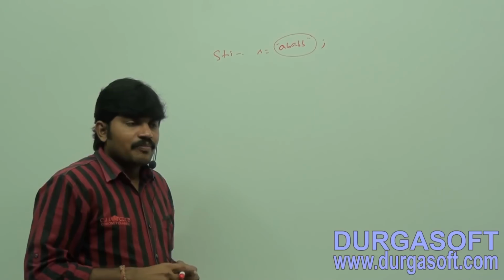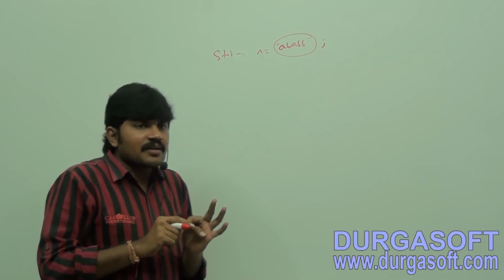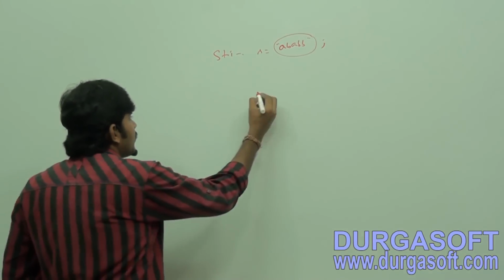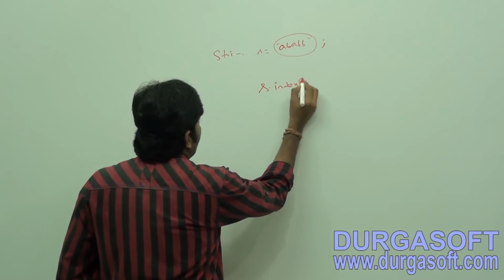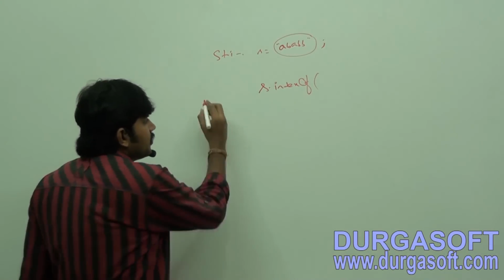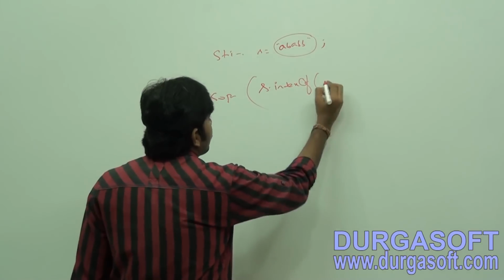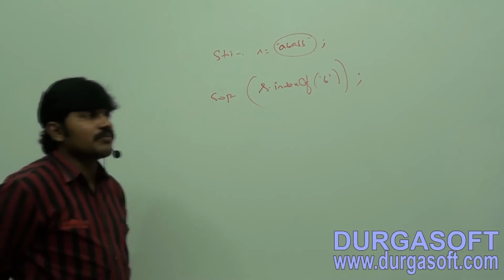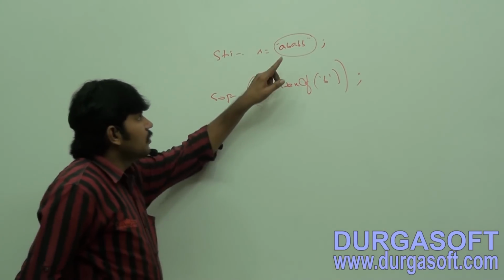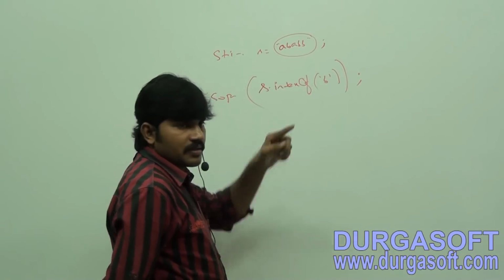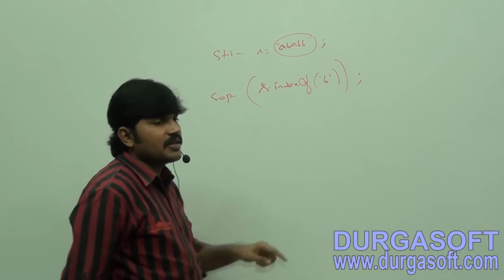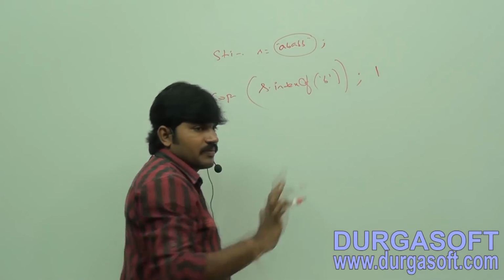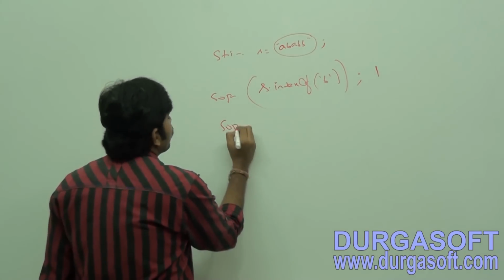But now reverse. Boss, I have a character. This character is located at what index? Yes, sir, dot indexOf. System.out.println, s dot indexOf B, like I'm taking. Can you tell what answer we are going to get? B is available here and here, three times it is there. But the indexOf method is going to check only the first occurrence. That's why the answer is 1.